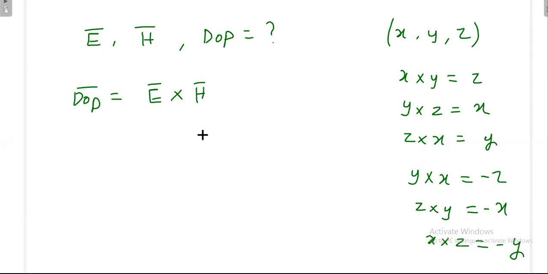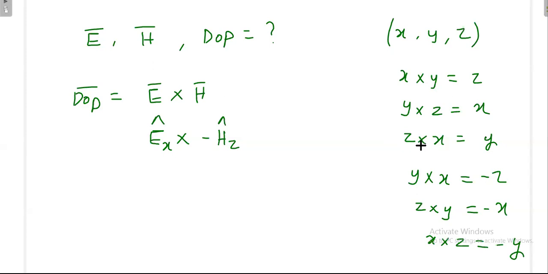Whatever the combination they give, only these 6 combinations are available. So whatever the combination that they give, you can identify the direction of propagation. If somebody gives, say, my Ex, and he gives like this, the electric field is in the x direction and the magnetic field is in the z direction.